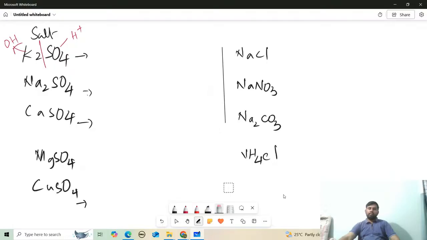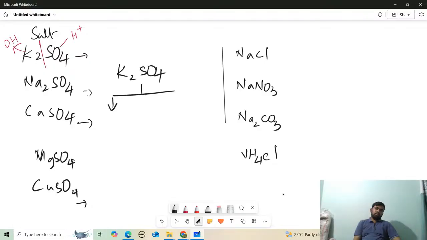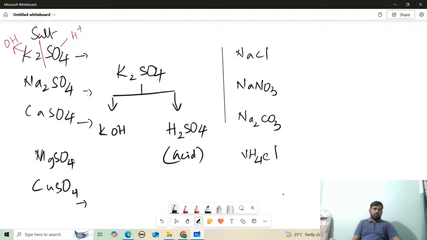Now see, we have K2SO4. Let me write here K2SO4. This K2SO4 is made up of potassium hydroxide, and it is made up of hydrogen and sulfate. How many hydrogens will we add, sir? What is the charge upon sulfate, sir? Minus 2. So 2 is the charge, that's why I should write 2 H. So it will become H2SO4. What is the acid, sir? H2SO4 is the acid. And what is the base for K2SO4? KOH is the base. Clear? This is how we need to identify acids and bases for the different salts.